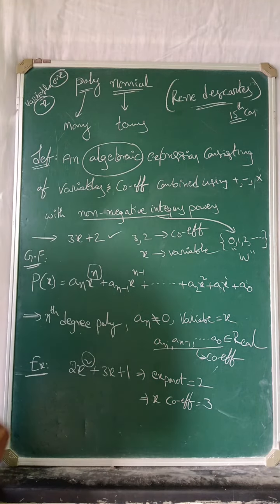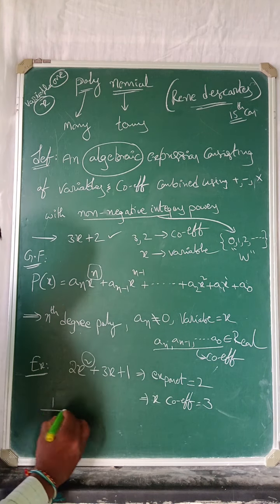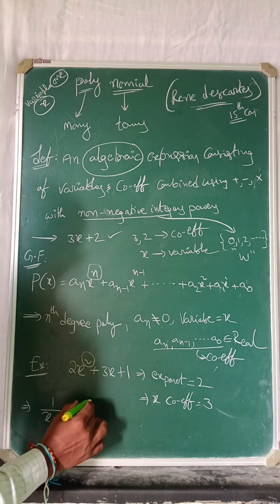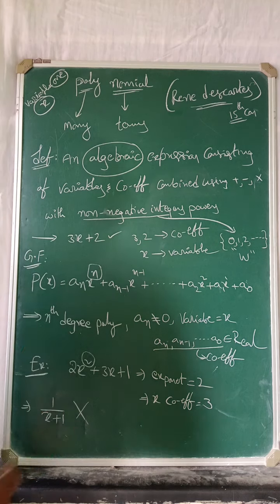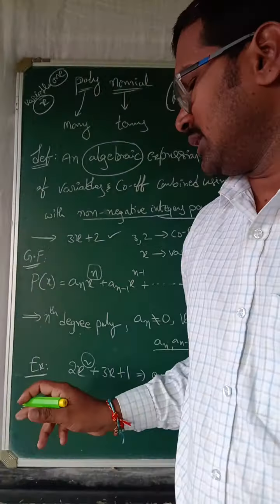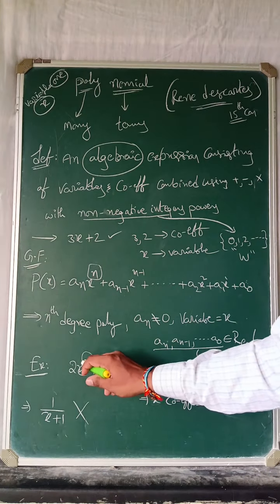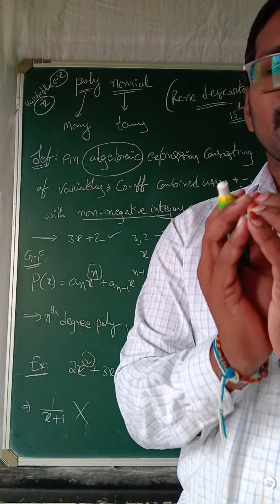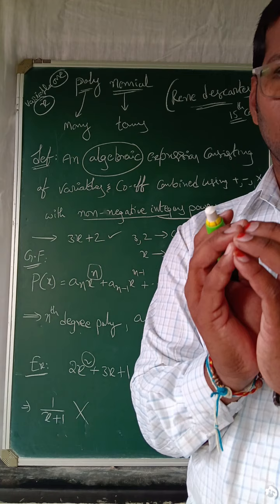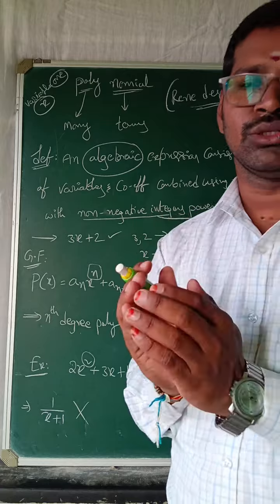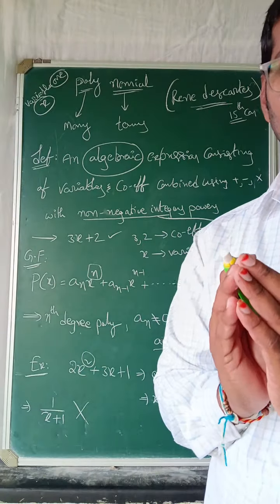Suppose 1 by x plus 1. Is it a polynomial? No, it is not a polynomial, because the variable is in the denominator. Only expressions whose powers, or exponents, are positive, like 1, 2, 3 and so on, are polynomials. The others are not polynomials.